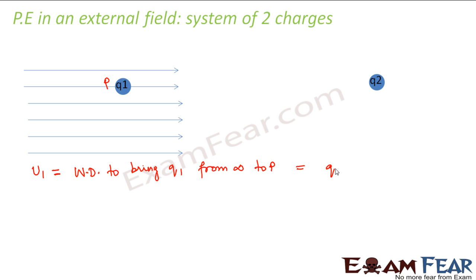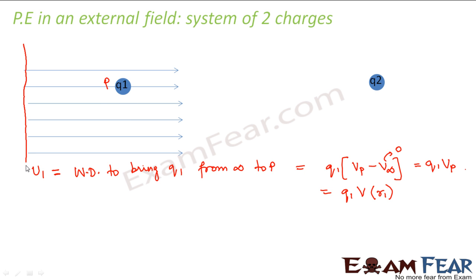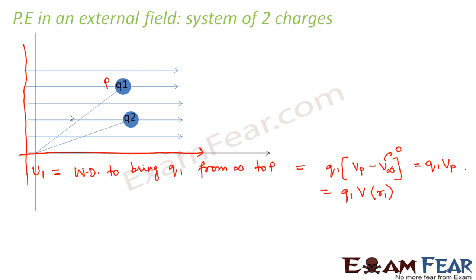This will be equal to the magnitude of Q1 times the potential difference, that is potential at P minus potential at infinity. Potential at infinity is 0, therefore this becomes Q1 times the potential at P. Let us suppose we denote the position of point P by r1. So this becomes Q1 times V of r1, which is the potential energy of the first particle.